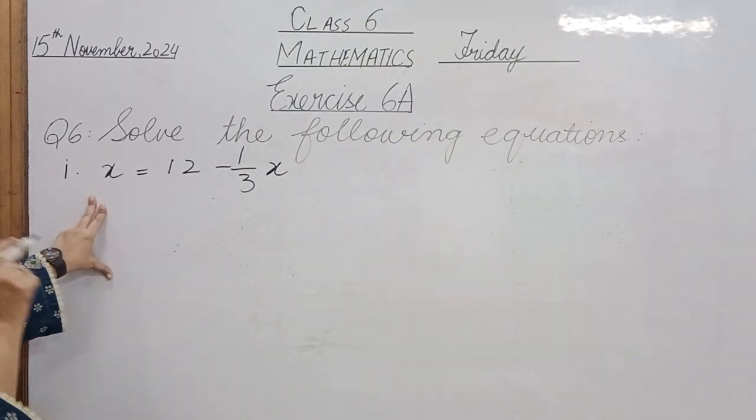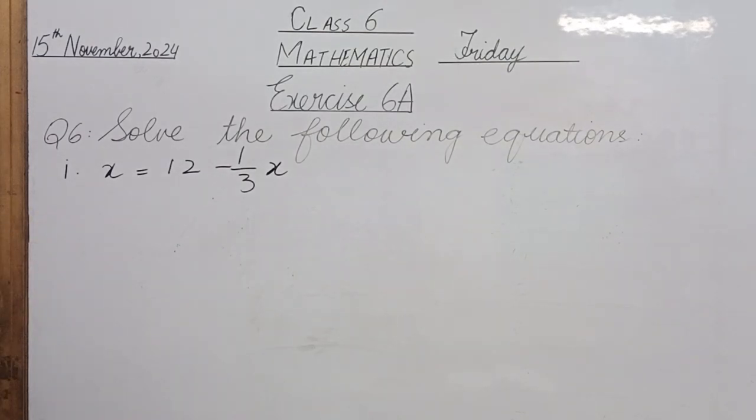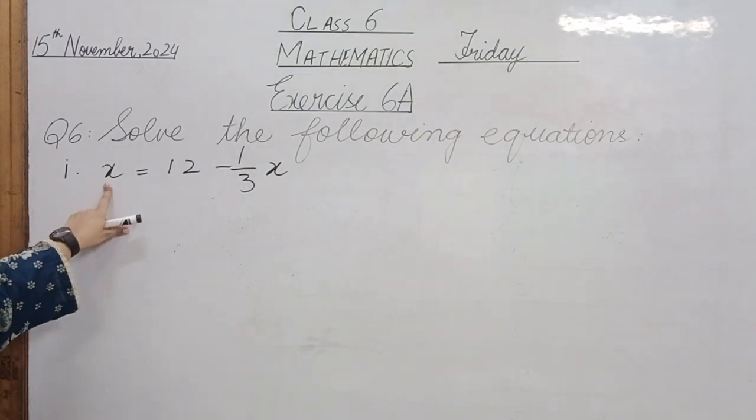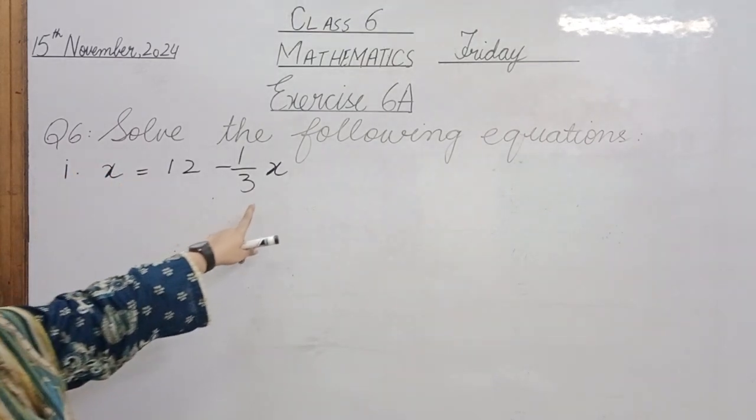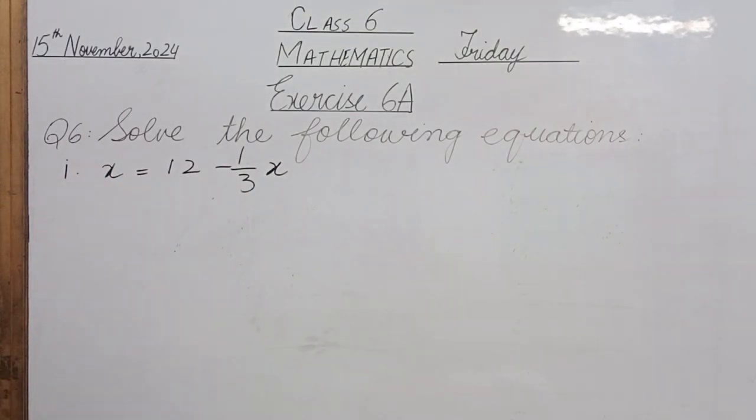In the recap I have revised the concept with you. We have to find out the value of x, the variable x. But you can see that x तो यहाँ भी है और x यहाँ भी है, ये तो दो x हो गए. इसको कैसे आपने solve करना है? Don't worry, we'll do it all together.